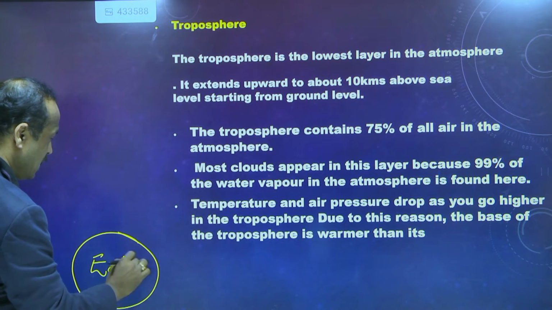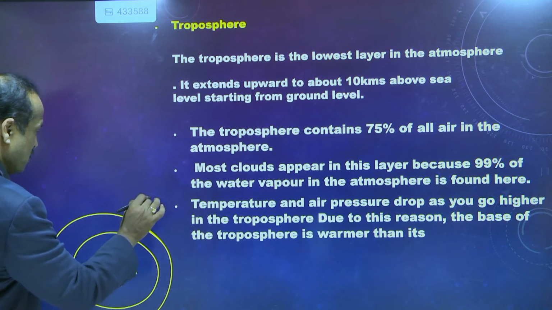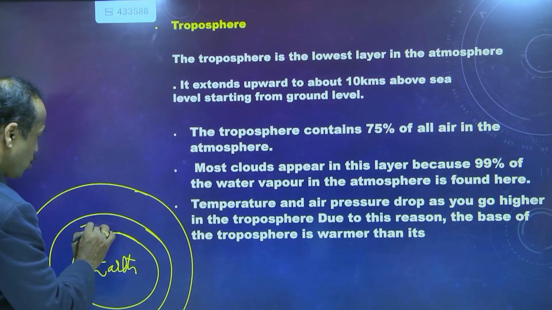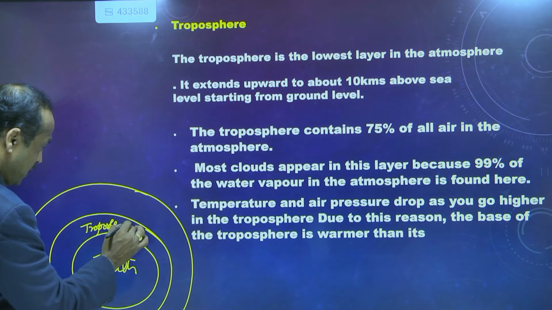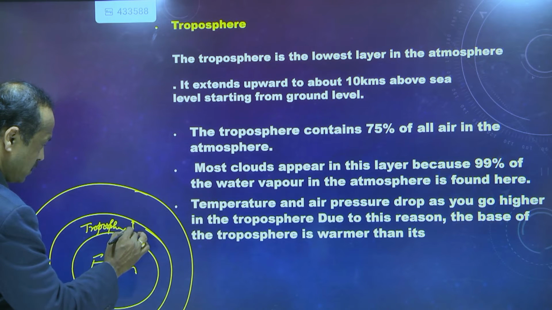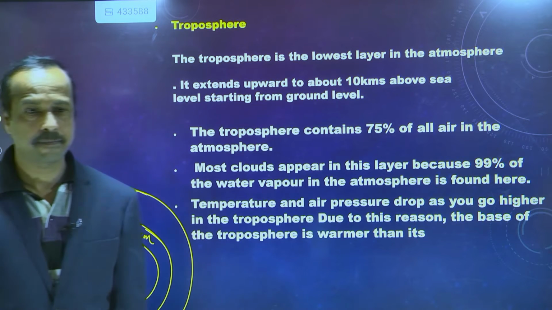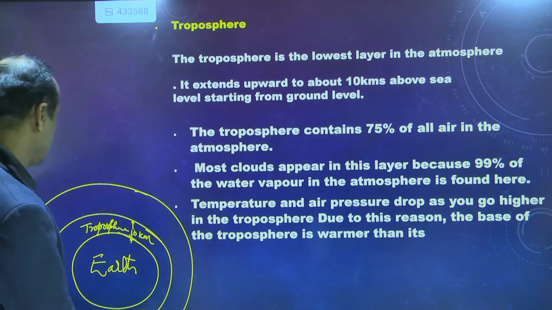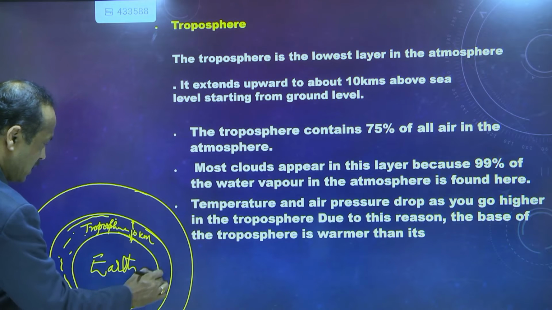So this is the Earth, and the Earth is surrounded by the layers of atmosphere. This is the first layer, this is the second layer, like this. Here this is called the troposphere, and it extends 10 kilometers from the Earth's surface. Can you hear me? What happened? So this is the troposphere, and most of the air present in the atmosphere is in the troposphere